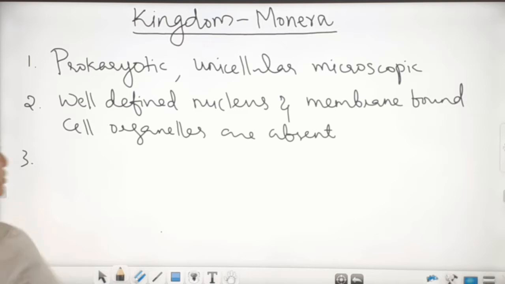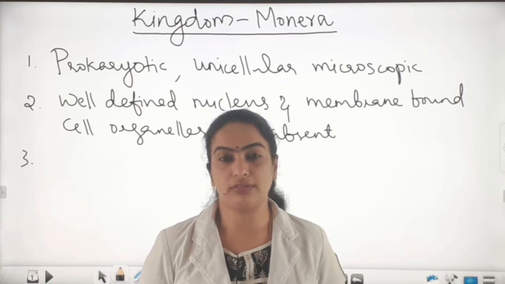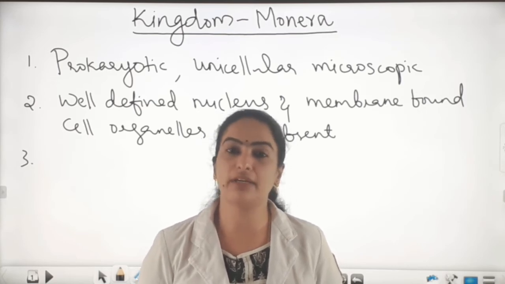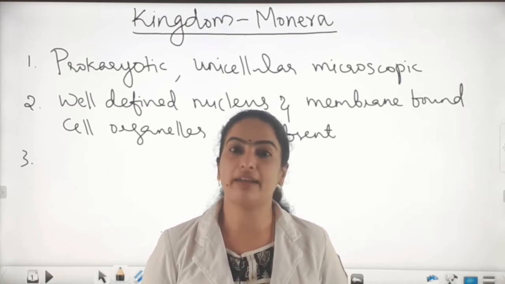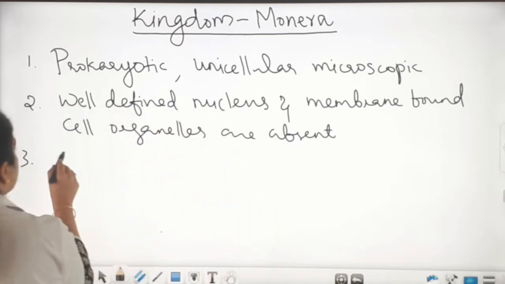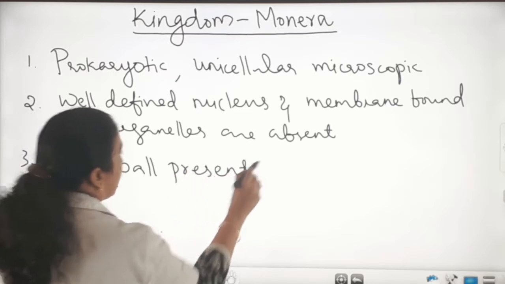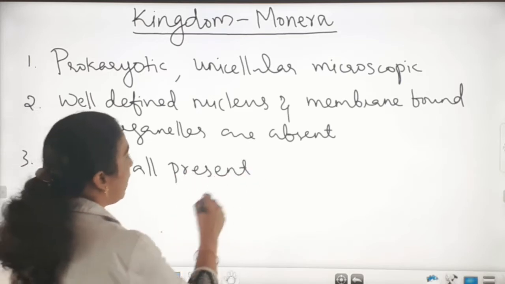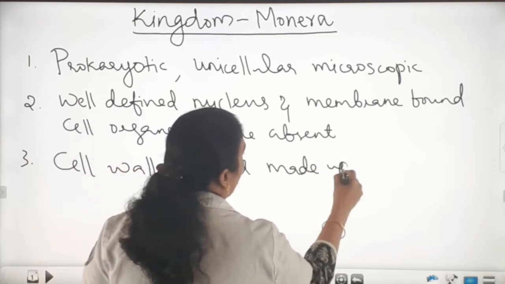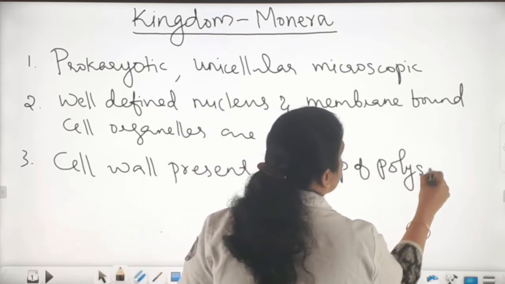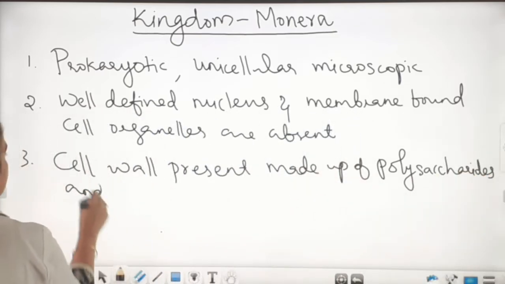And the third feature of monerans: just like plant cells, they have a cell wall. Excluding mycoplasma, all other monerans have a cell wall, and the cell wall is made up of polysaccharides and amino acids. So we can write cell wall present. An exceptional case is mycoplasma, which alone does not possess a cell wall.